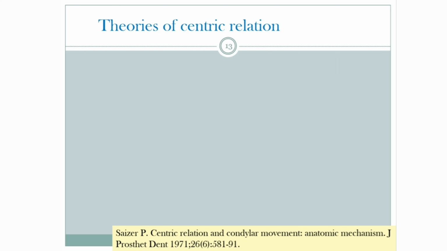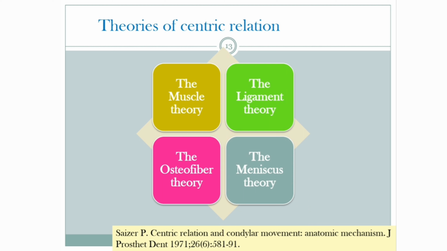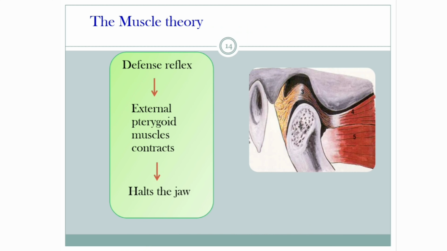So coming to the theories of centric relation, there are mainly four theories: the muscle theory, the ligament theory, the osteofiber theory and the meniscus theory. Muscle theory is also called the myologic theory. It considers centric relation to be a product of a defense reflex which causes the external pterygoid muscles to contract and thus halt the jaw every time the condyles or the interarticular disc approach the posterior superior depth of the glenoid fossa.